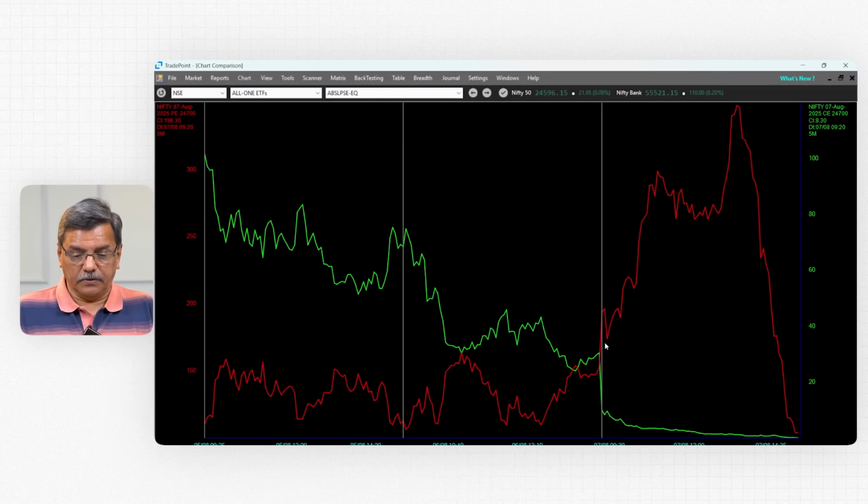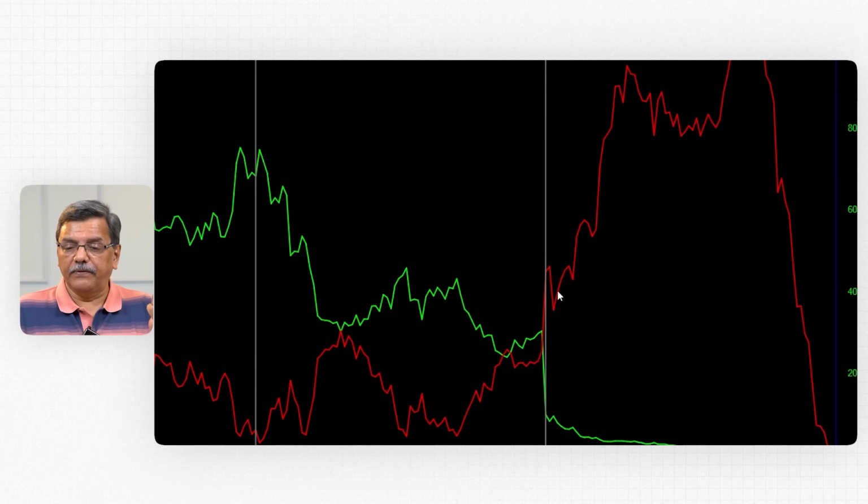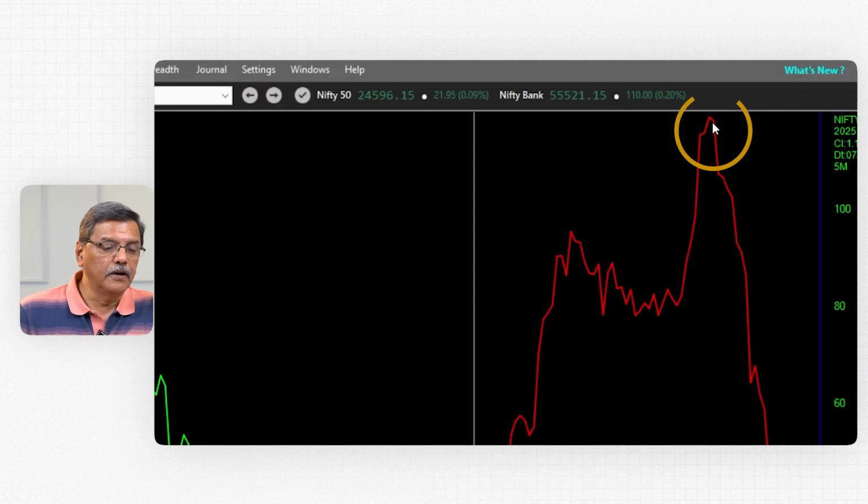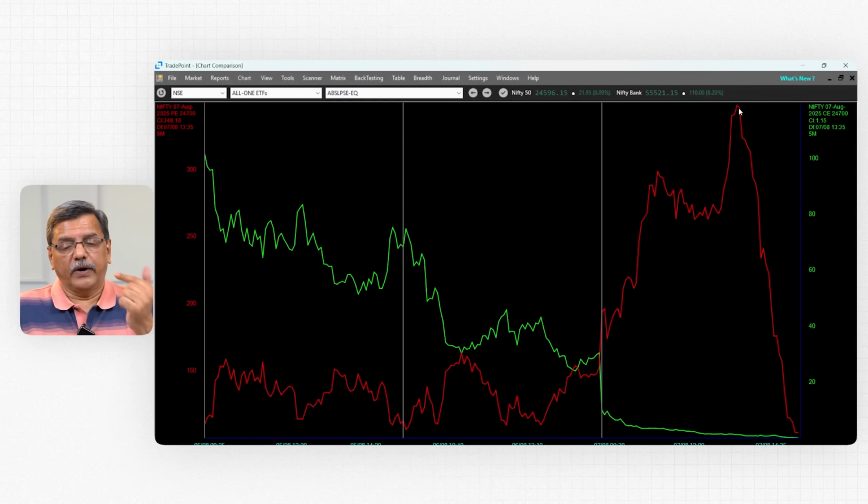So here, when this straddle is going up, there are two constituents of the 24,700 straddle. One is the put, which is 197. The other is the call, which is 8. When this straddle is going up, that means the dominant leg, which is 196, is going up, taking the straddle up. So naturally, you will see the red line went up all the way from 196 to a high of 346, and the straddle also went up, and again the time will be the same, around 1:30.